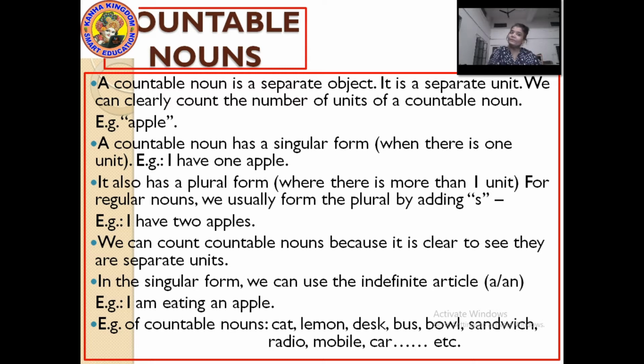And lastly, examples of some countable nouns are cat, lemon, desk, bus, bowl, sandwich, radio, mobile, car.